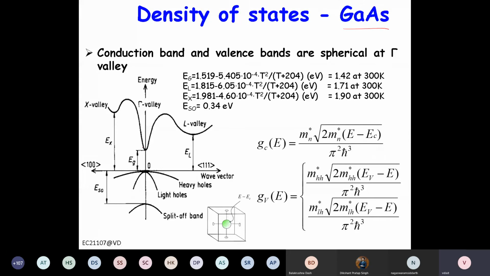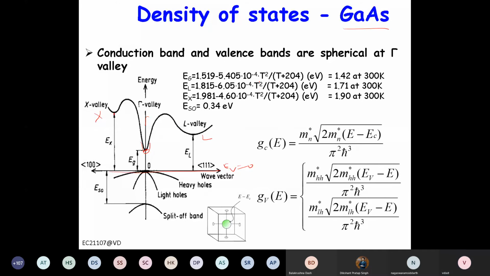So this is basically your conduction band. Now if you see here, there are actually three conduction bands, right? One in the gamma valley, one in the L valley, and one in the X valley. Of course the minimum is the gamma valley, so this will be dominant. If you assume that the energy level for EV is the reference level, the zero level, then this is EG, this is EL, this is EX, right? These values depend on temperature.